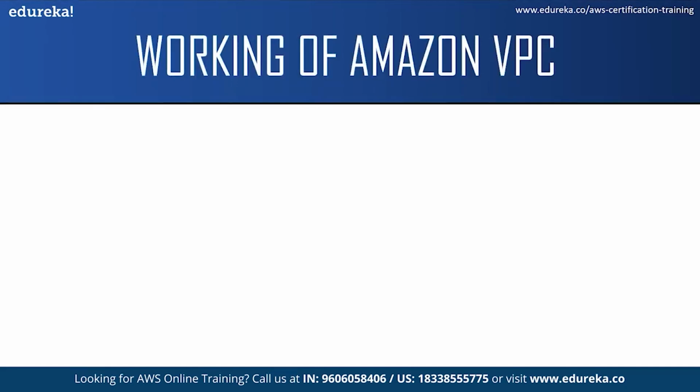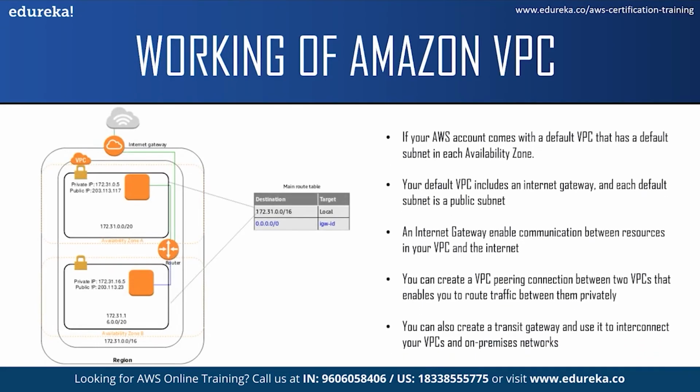Now that you have some idea about subnets and route tables, let us move on to the working of VPC and understand it. Now if your account was created after 4th of December 2013, your account comes with a default VPC that has a default subnet in each availability zone. We will see this in the demo part. Now your default VPC includes an internet gateway and has the benefits of the advanced features provided by EC2 VPC and is ready for you to use. Now if you launch your instance in a default VPC and do not specify a subnet in which to launch your instance, the instance is automatically launched in your default subnet, which is a public subnet. You can also create your own VPC and configure it as you want. This is known as a non-default VPC.